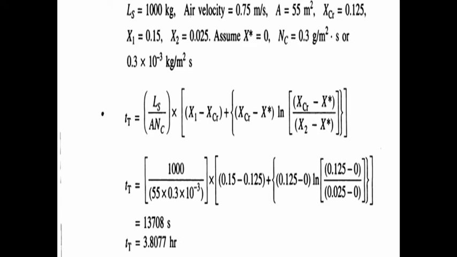Okay. If you want it in terms of hours, what do you do here? 1 hour is equal to 3600 seconds. From that, 1 second is equal to 1 by 3600, that is the reverse value. So finally, 13708 divided by 3600. Are you clear or not? Okay. So finally we get Tt is equal to 3.8077 hours.